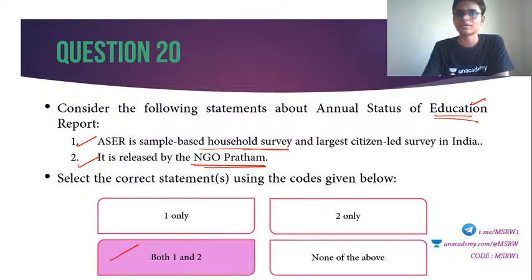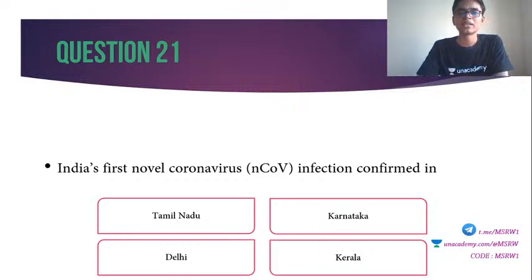The probable question regarding an ASER survey is this: who is the publication agency and what does it deal with. Okay, 21. India's first novel coronavirus infection was confirmed in which of the following states? Very simple question, very recent question. Tamil Nadu, Karnataka, Delhi, Kerala.